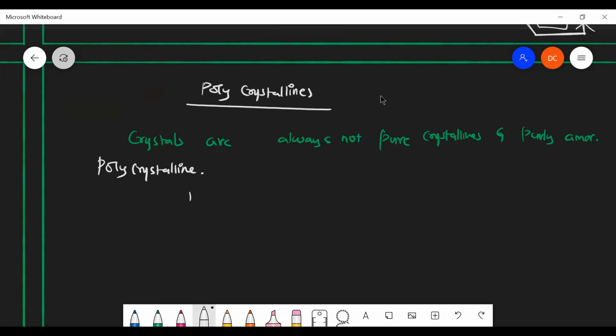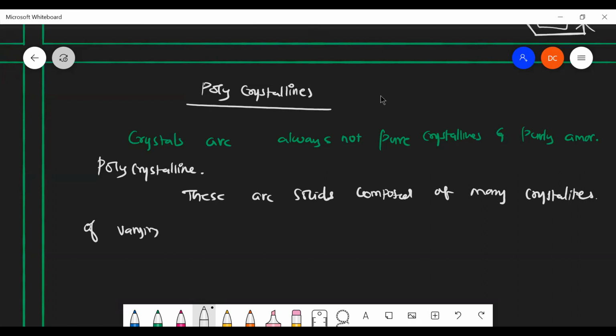Okay, these are solids composed of many crystallites. Crystallites means small crystals of varying size and orientation, separated by grain boundaries.